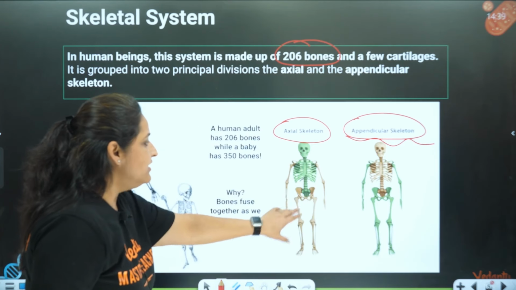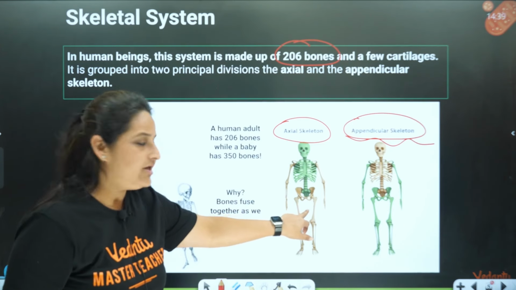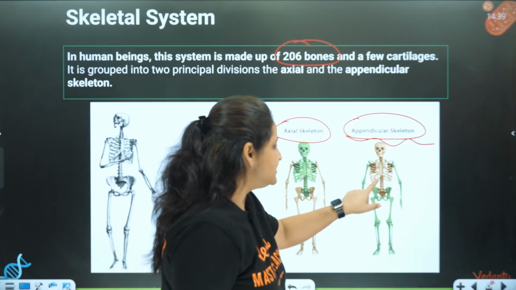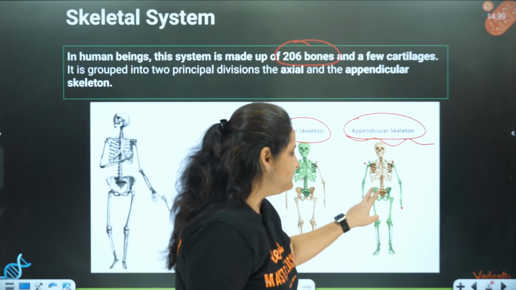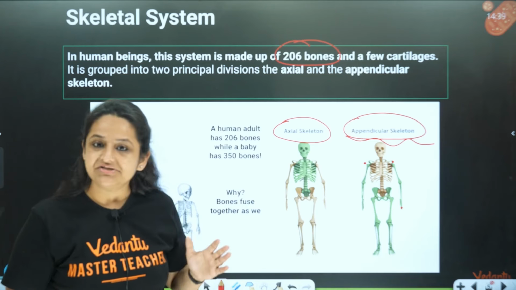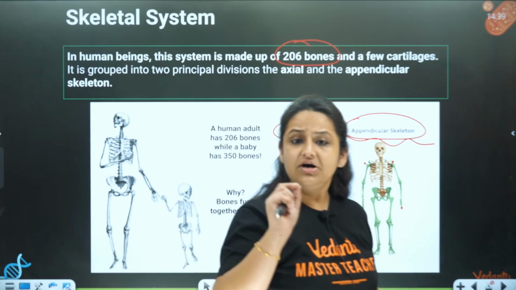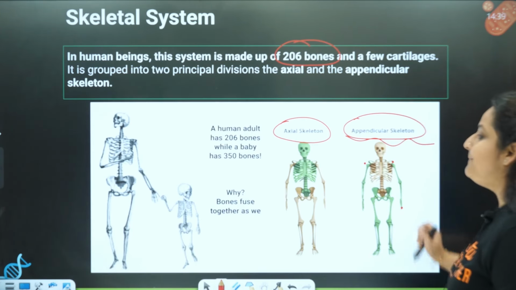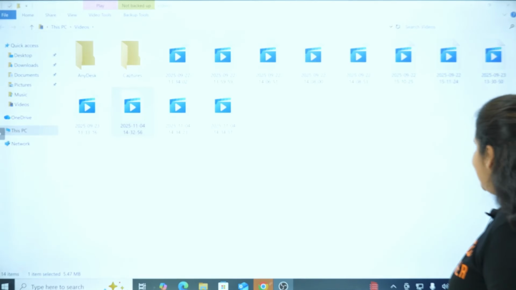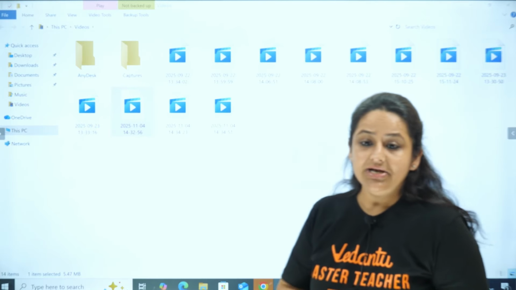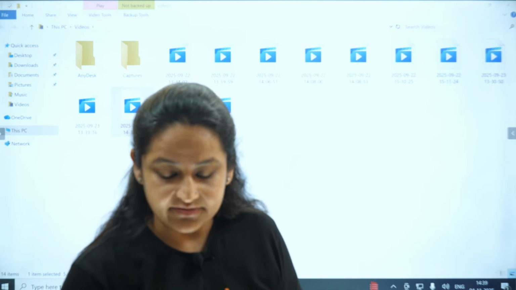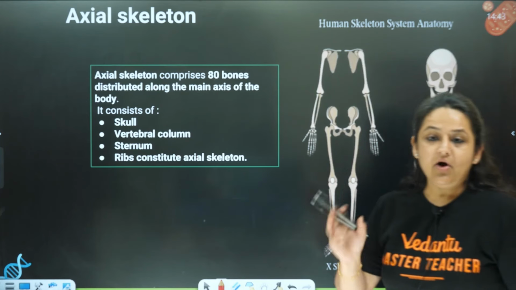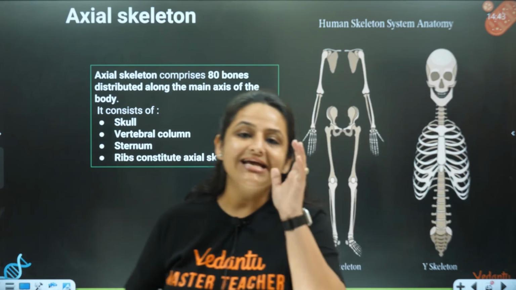So you can see over here, the bones which are green in color form the axis of the body. And these bones, the limbs and the girdles, form the appendicular skeleton. So first we will talk about the axial skeleton and then we are going to talk about the appendicular skeleton. So let's have a look at the axial skeleton in detail.